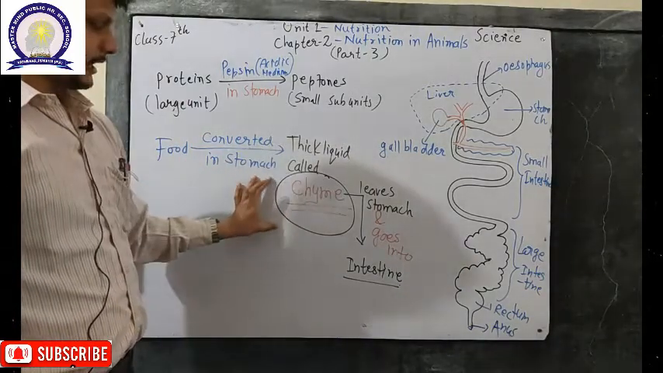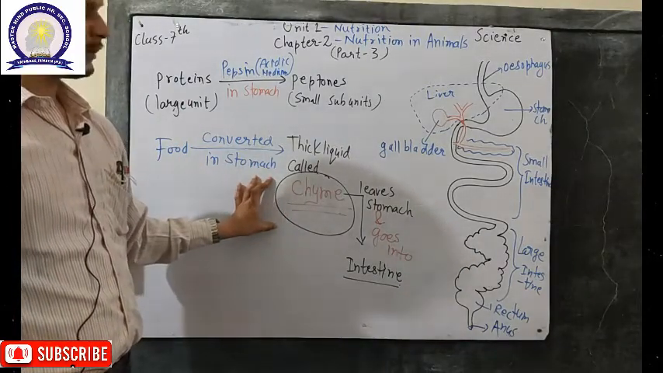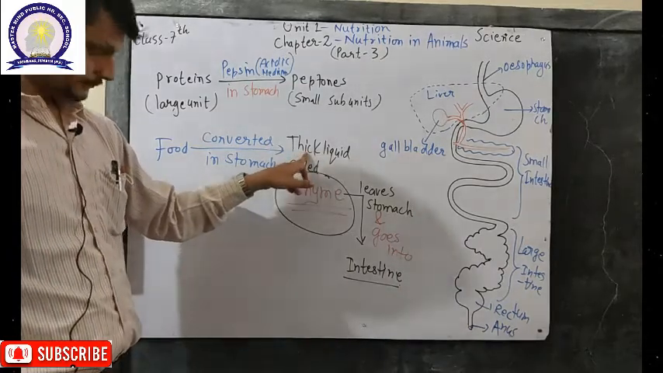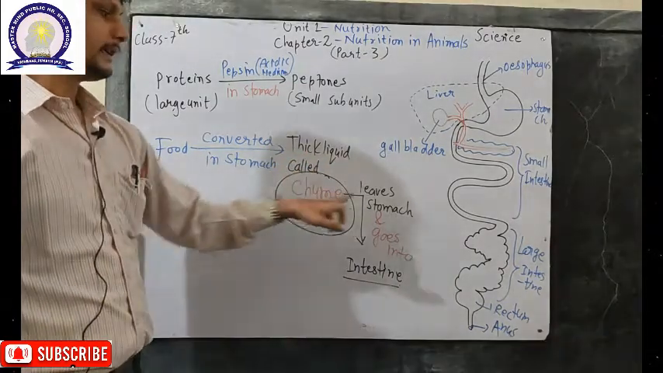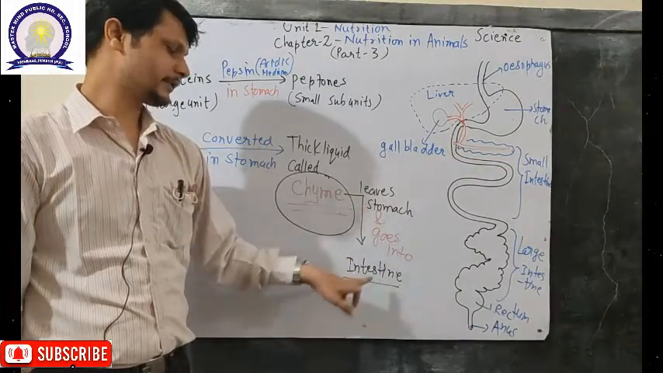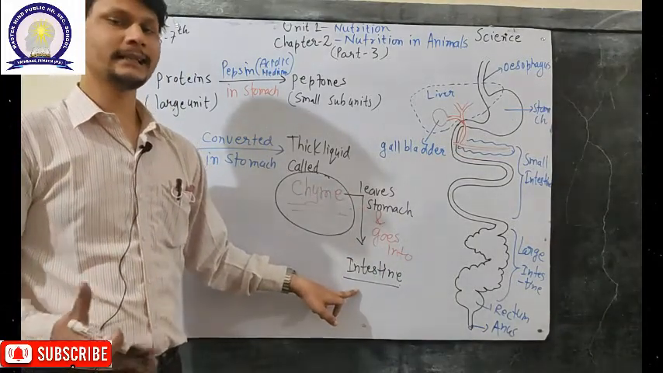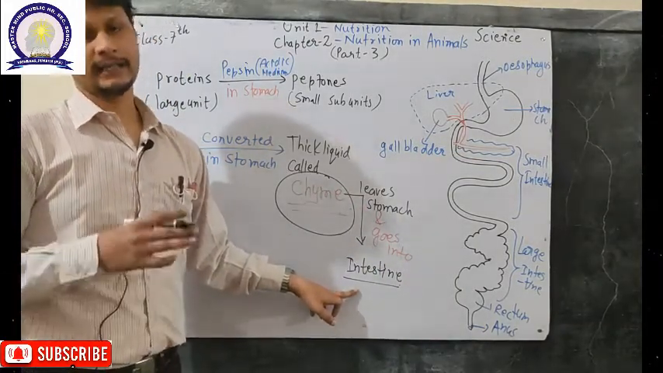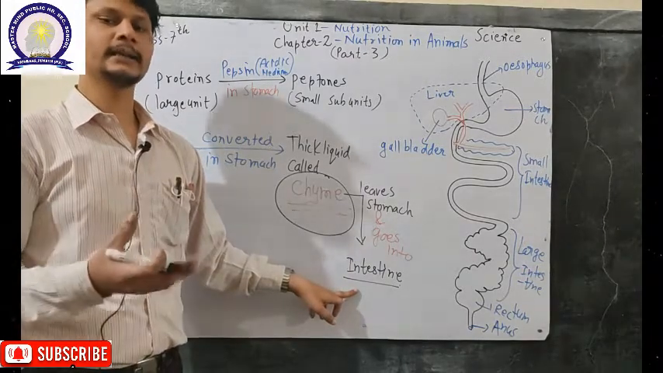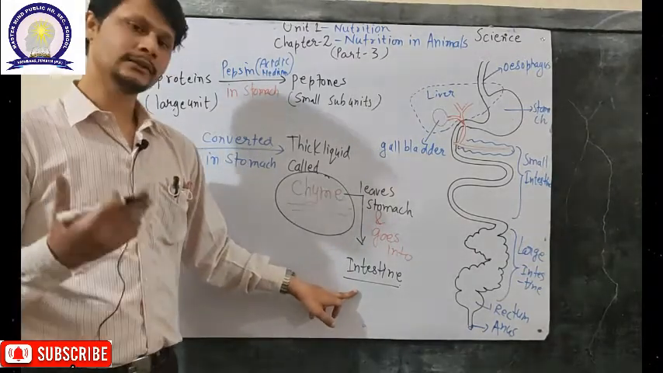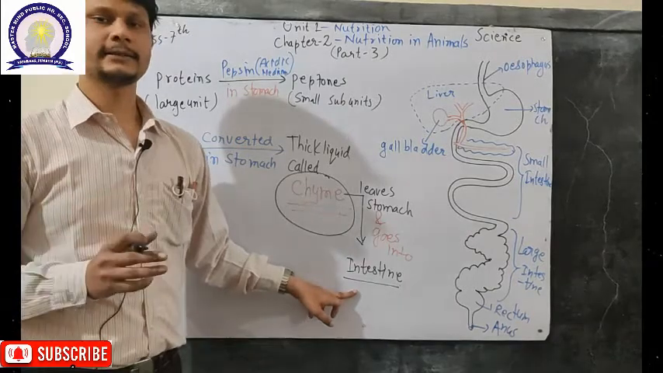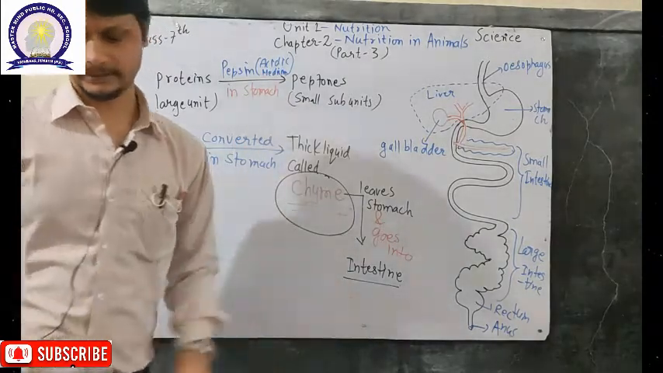Now the partially digested food, which is in the form of thick liquid called chyme, leaves the stomach and goes into the intestine. Now the further digestion process occurs in the small intestine. So let's discuss the further digestion process in the small intestine.